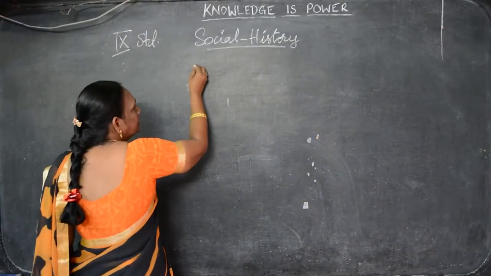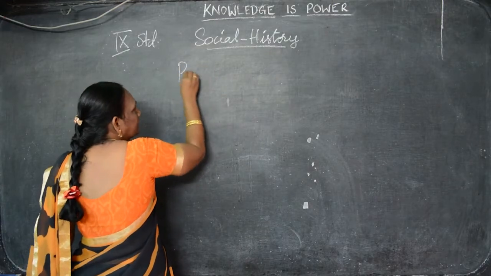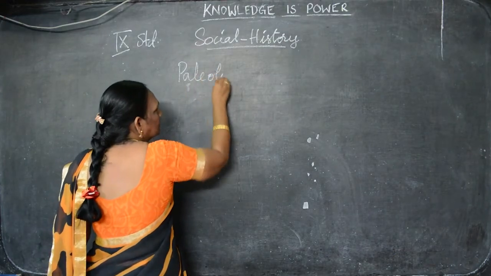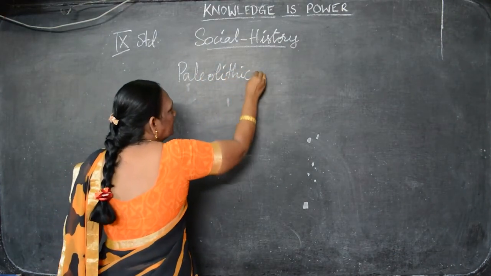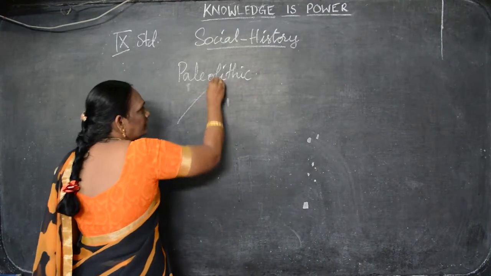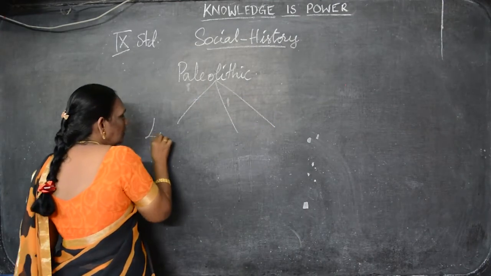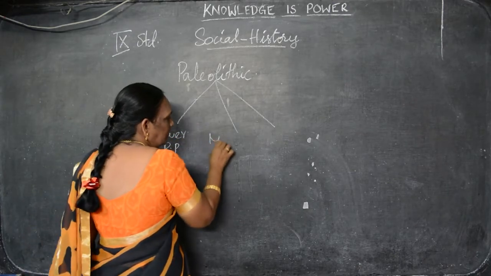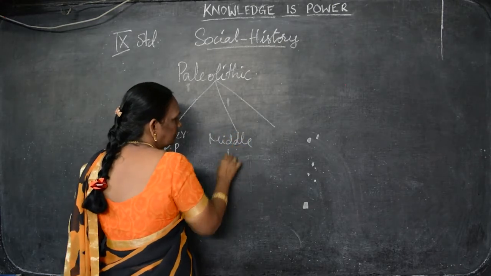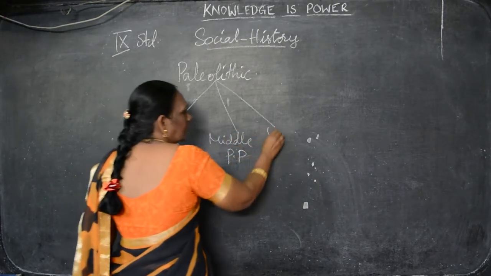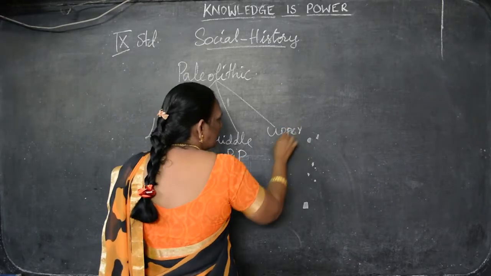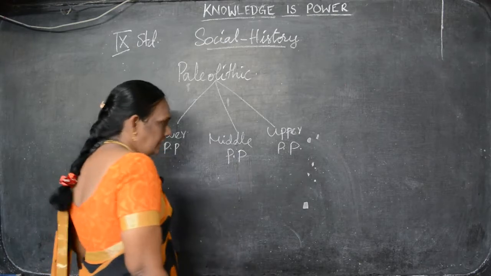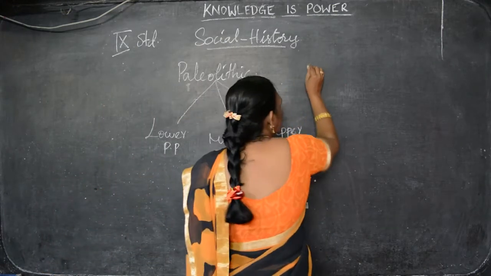Children, we will continue. Already we saw the age called the Paleolithic. The Paleolithic period is divided into three: the lower Paleolithic period, the middle Paleolithic period and the upper Paleolithic period. We saw that. Understand? The next period is Mesolithic.